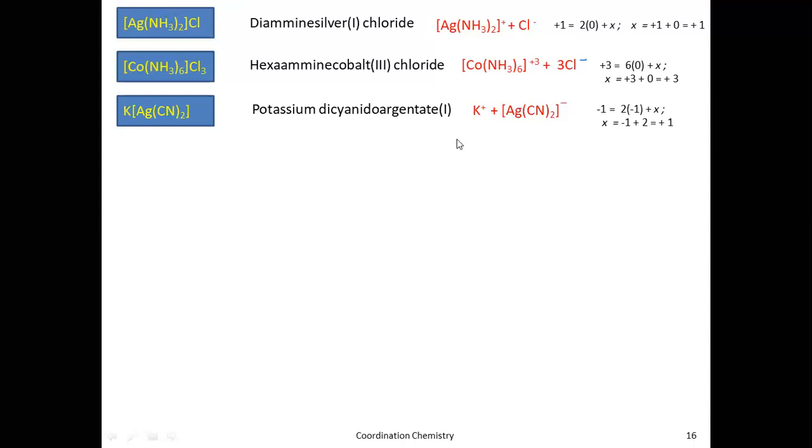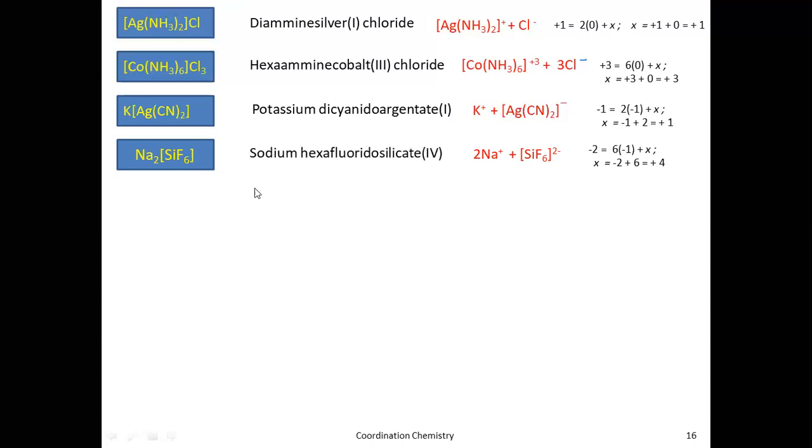Okay, students, these are a few other examples also. This is how you have to calculate. See, when you ionize this, there are 2 sodium, 2 Na plus, and since there are 2 Na plus, the coordination sphere will get -2 charge. This is how you can practice. I'm giving how to calculate the charge here. You can copy this and practice later.